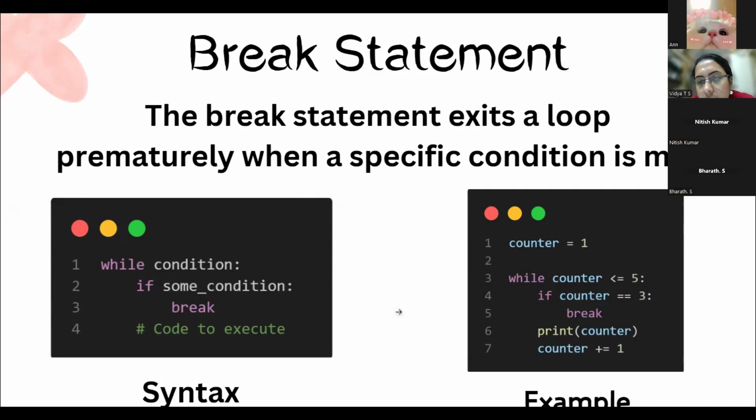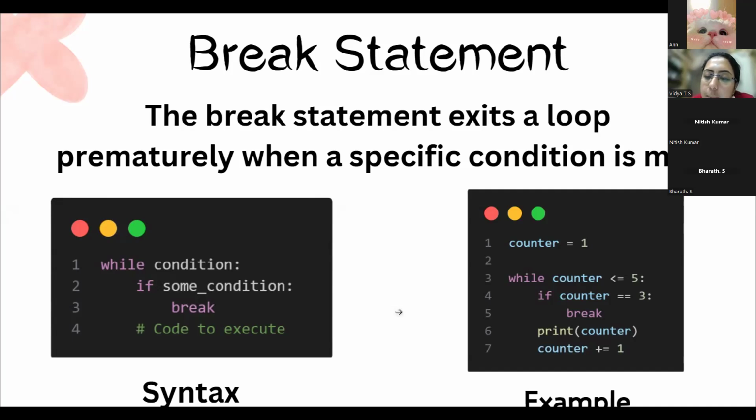Ma'am, if counter equal to 3, then break. We are just changing that statement to if counter equal to 4. What will happen? Ma'am, 2 and 3 will be printed.